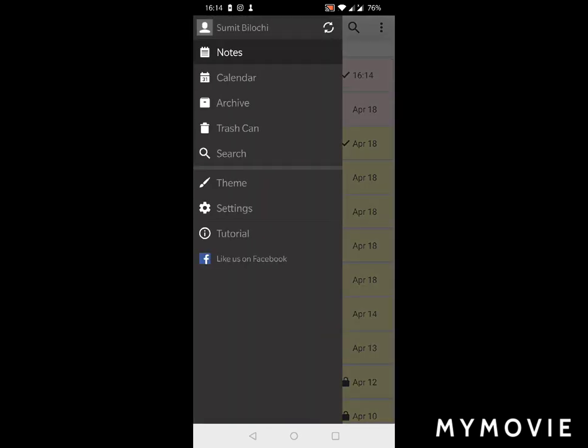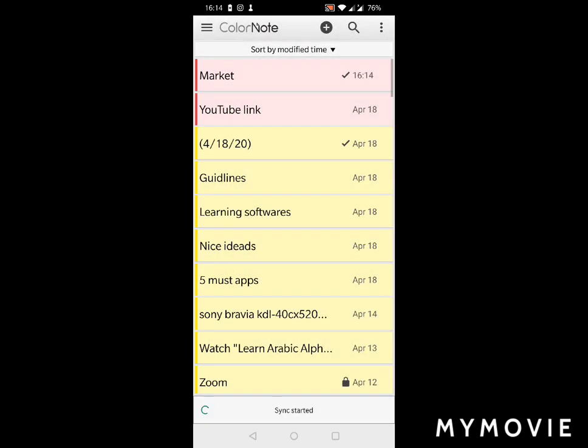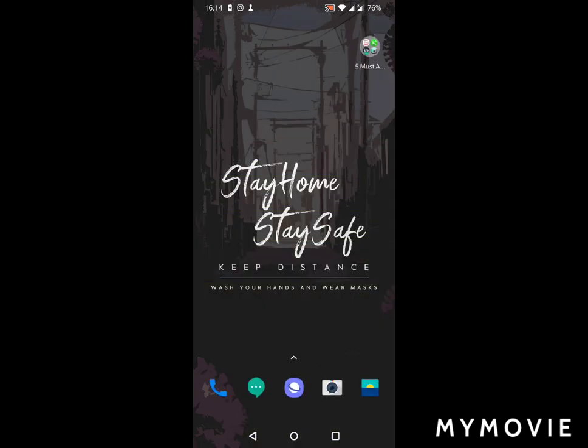If you go in the settings, you can connect it with your Gmail or Yahoo or whatever account you have. Suppose you want to change your mobile, or suppose you are outside somewhere but you have some important things in your application. So what you can do, you can install this app on another mobile, connect it with your Gmail account or whatever it is, and you can get all the details over there. So in case you forgot your mobile also, and if you want to collect any data, you can collect it easily.